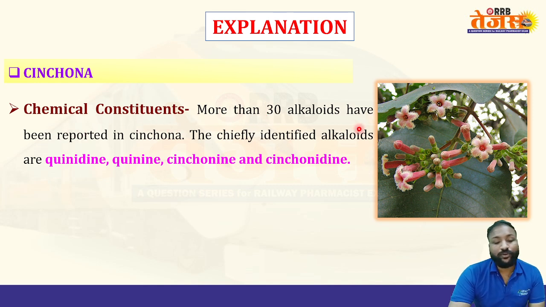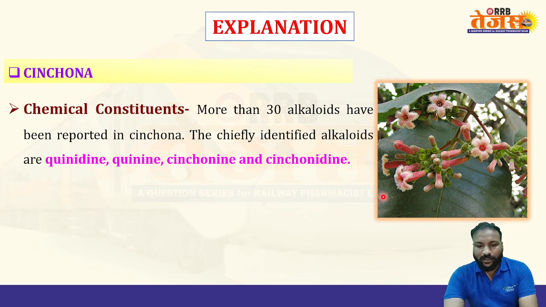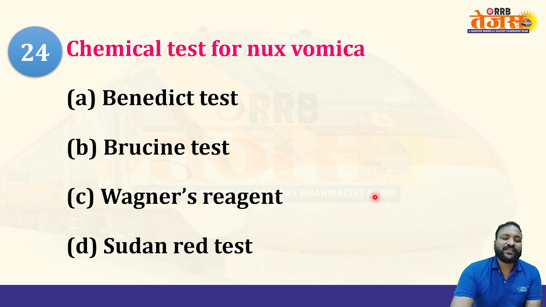Cinchona has more than 30 alkaloids reported, whereas quinidine, quinine, cinchonine, and cinchonidine. But what is the substitute for this one? Just now we have discussed the substitute, whereas it has the same alkaloids like quinidine, quinine, cinchonine, and cinchonidine. Okay, that's it, quinine. Next, 24th question of the series.